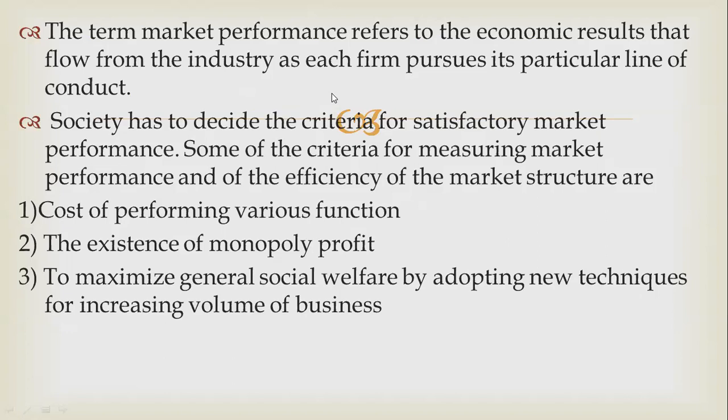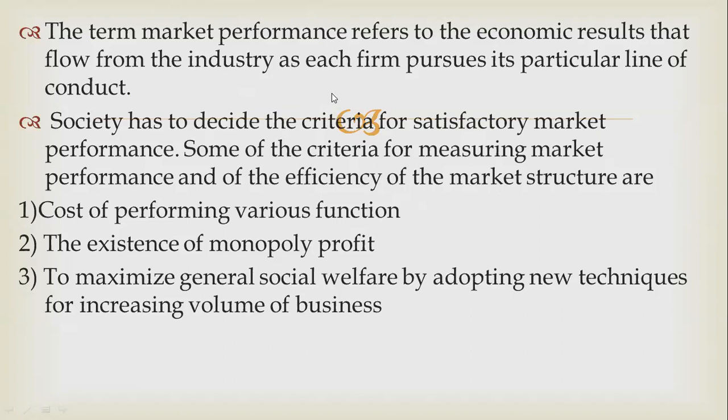And to maximize general social welfare by adopting new techniques for increasing volume of business. So social welfare, how can you maximize it? For that purpose, you have to adopt new techniques for increasing volume of business. Nowadays, the role of supermarkets and malls goes on increasing.